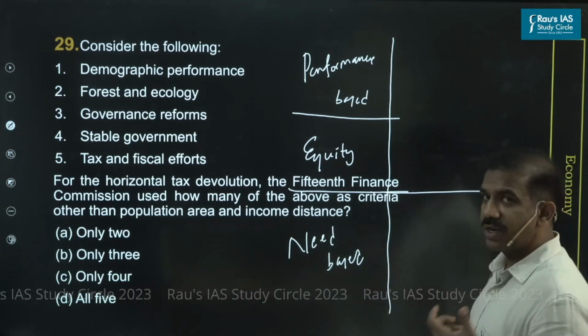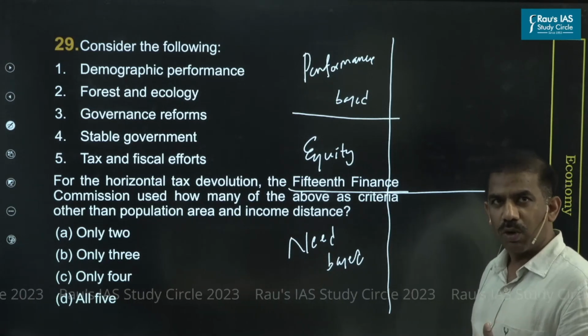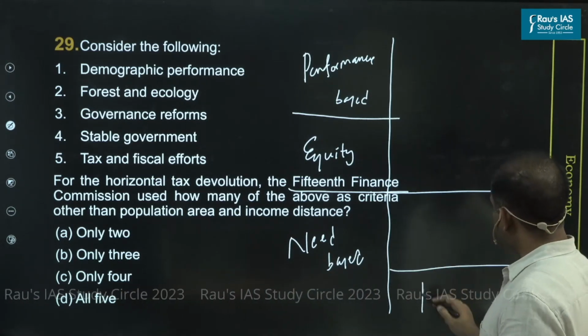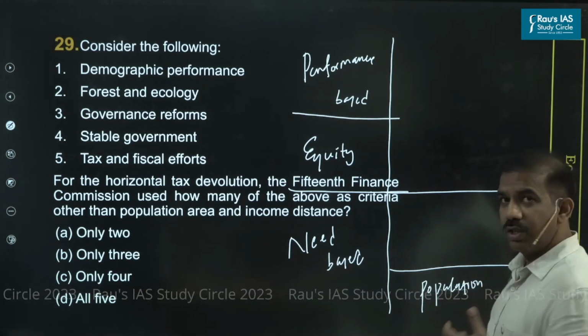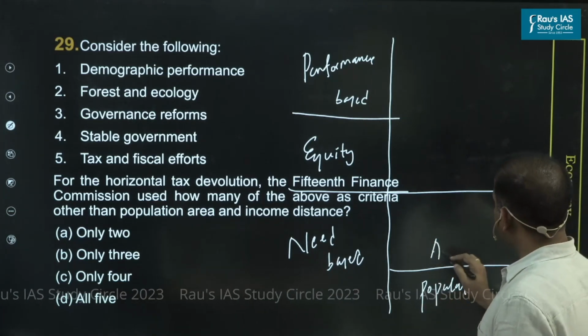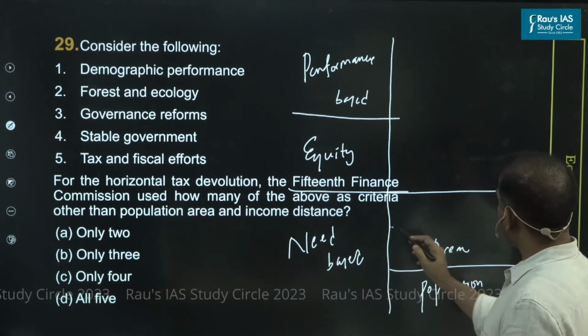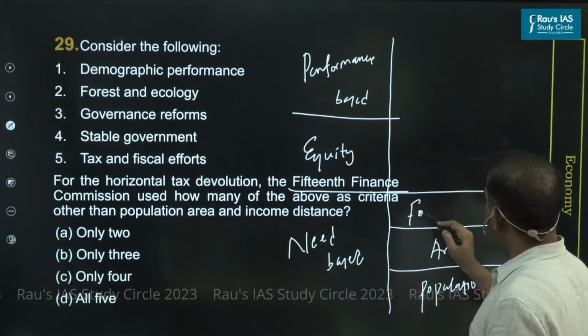Because when I say need, it does mean the states need a good amount of money because of the following reasons. Let's take the case of population. The states that have large population incur a great amount of revenue expenses, isn't it? Similarly, states with large area do require a good amount of money, isn't it? And then forest and ecology.